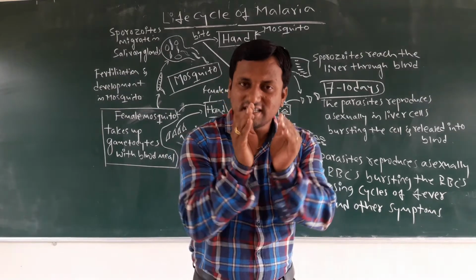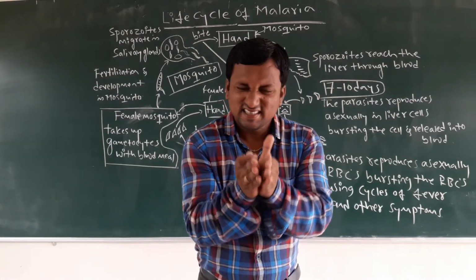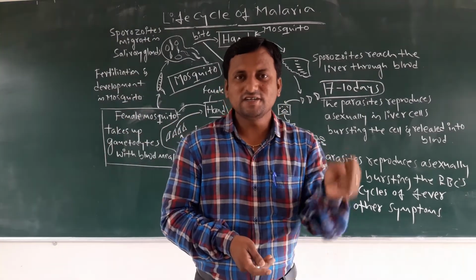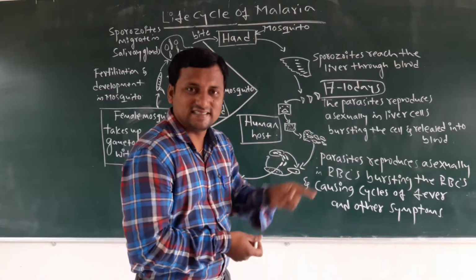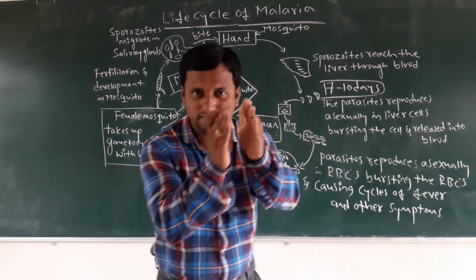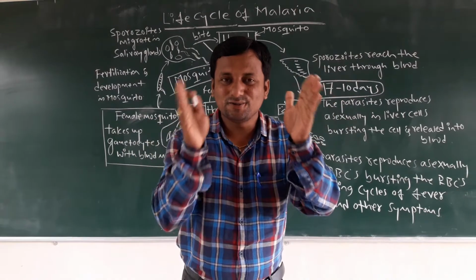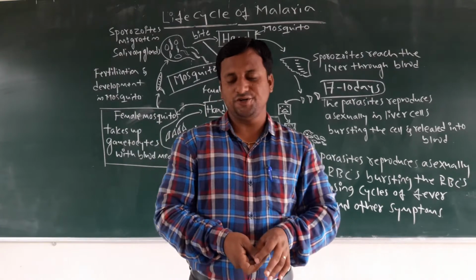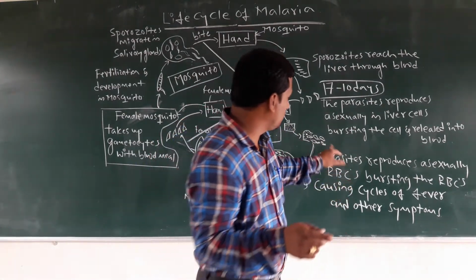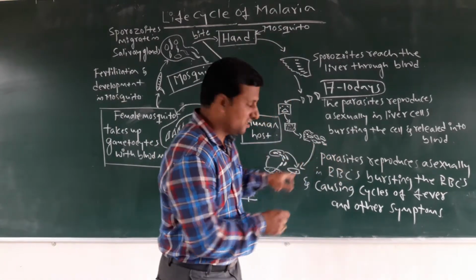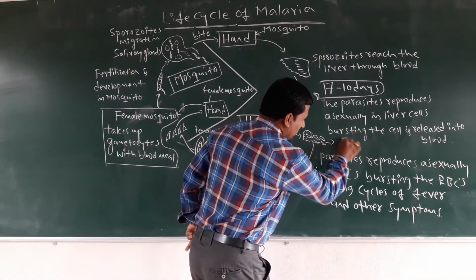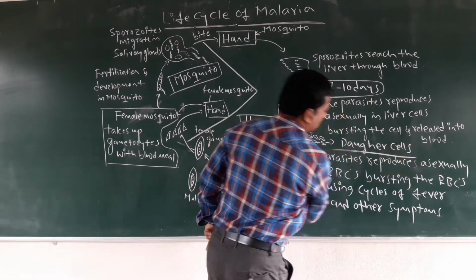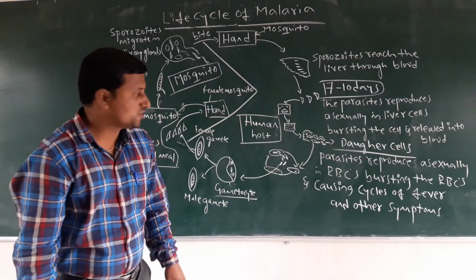There too, the reproduction process goes on, and then those erythrocyte cells also burst. After the release of these cells, which type of cells are formed? Daughter cells of sporozoites.